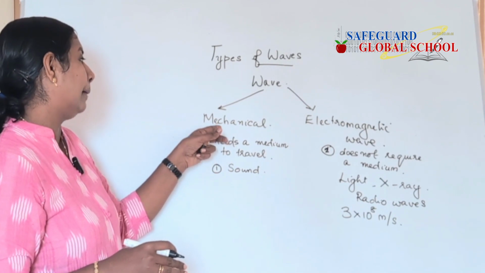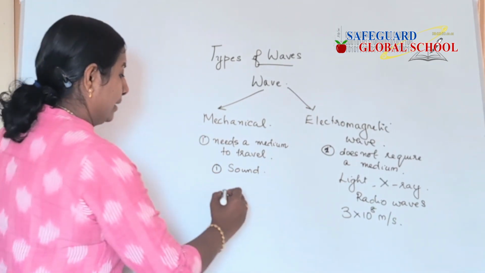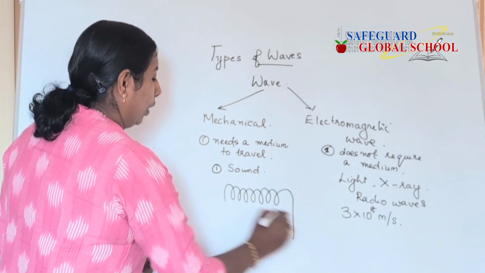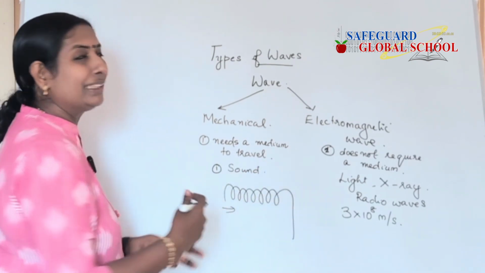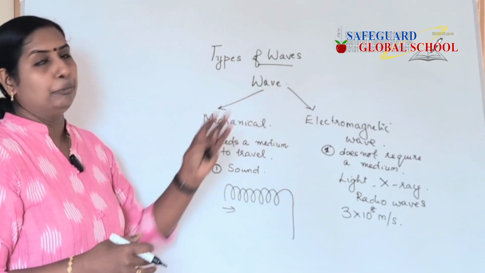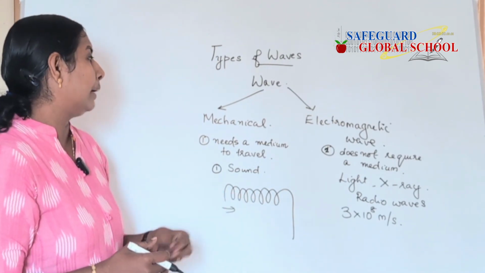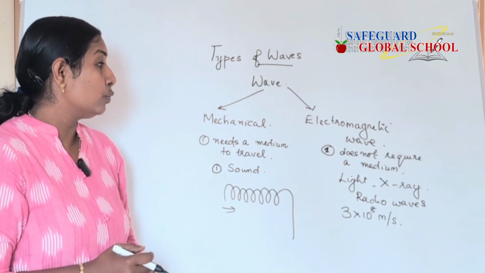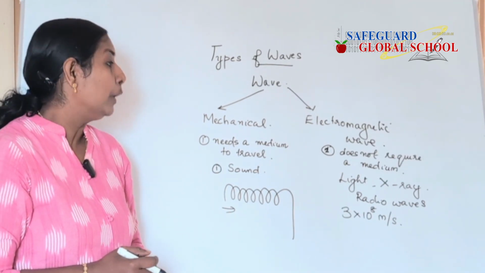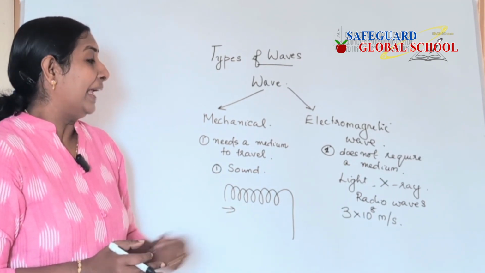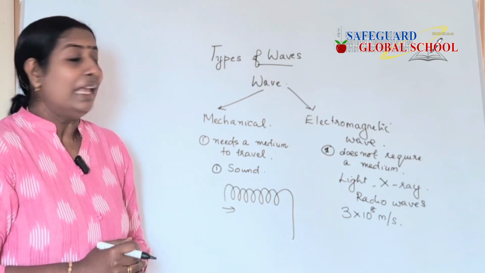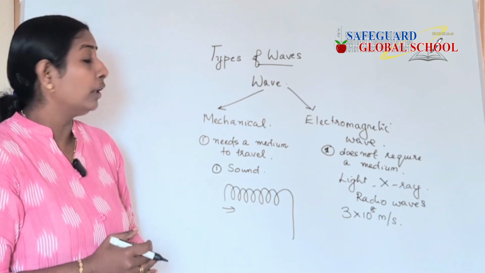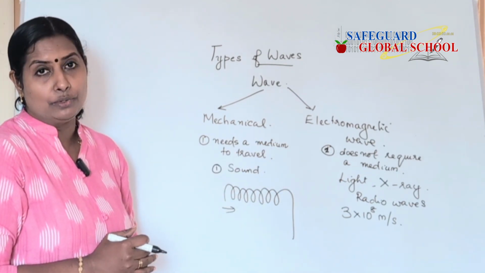If you have a spring, which we call a slinky, the waves traveling through the slinky have a medium to travel, so that can also be an example of a mechanical wave. And electromagnetic waves are waves which do not require a medium to travel. Examples of electromagnetic waves are light, X-rays, radio waves and gamma rays. There are a lot of examples of electromagnetic waves.